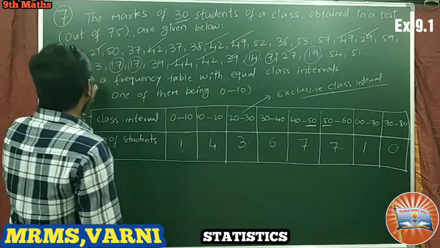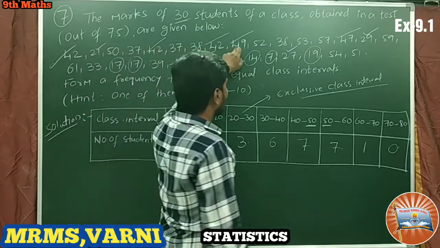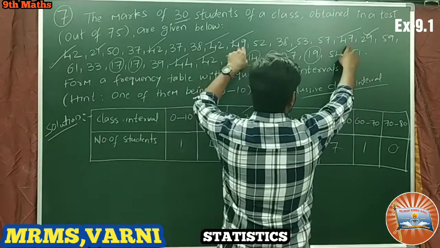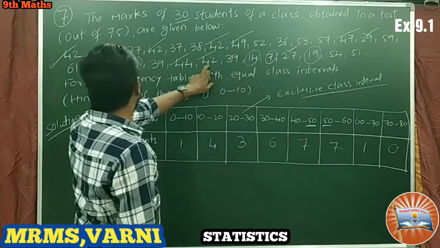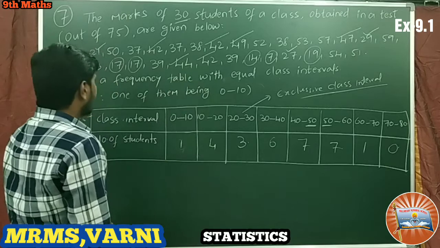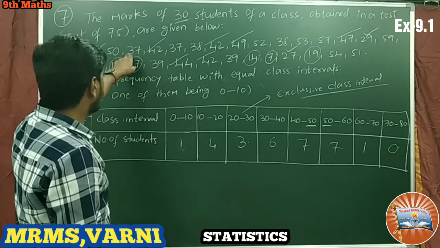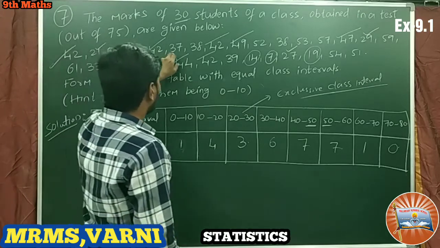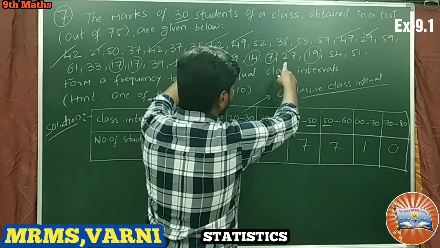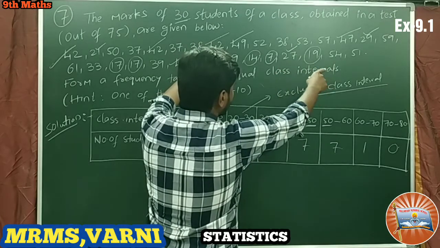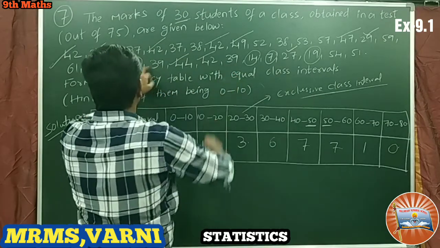40 to 50: 1, 2, 3, 4, 5, 6, 7 only. Okay, 30 to 40: 1, 2, 3, 4, 5, 6, 7 here.